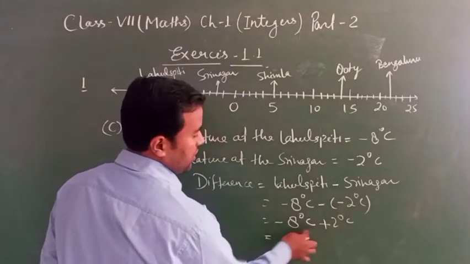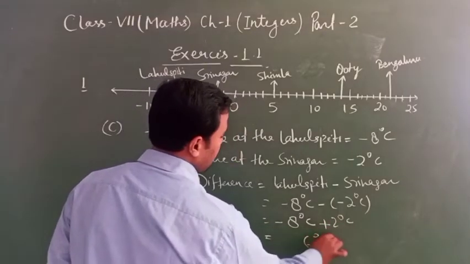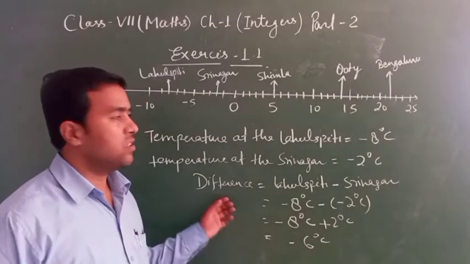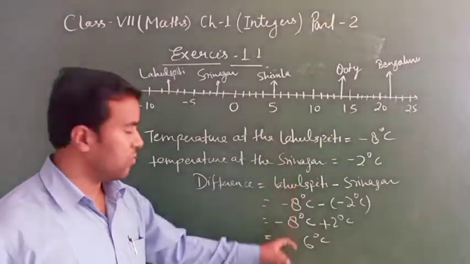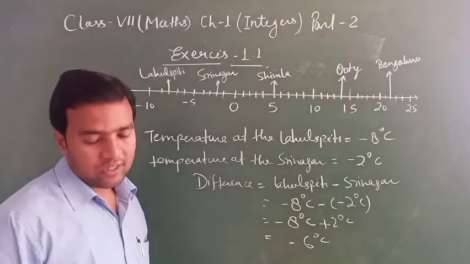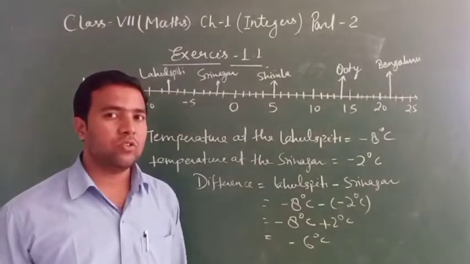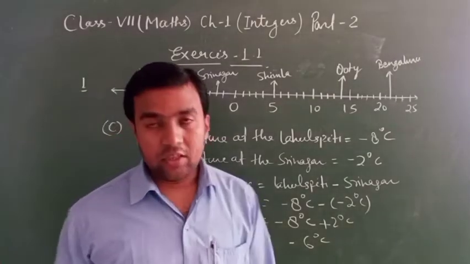So minus plus minus 8 minus 2 is 6 degrees Celsius. Minus 6 degrees Celsius is the answer. Means difference between these places is minus 6 degrees Celsius. Clear? So D part you can do. It is the last part of this question. So you can do this. Clear? And note down this.